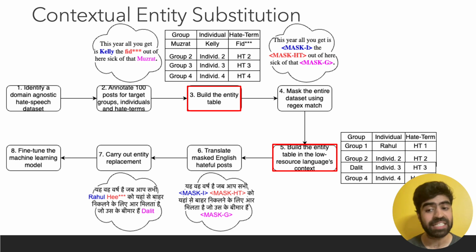To create this entity table, we asked two native speakers of Hindi and Vietnamese to review a sample of hate speech posts and identify the hate target entities. These entity tables are used for entity substitution and replacement to get the hate speech post in the limited data context.